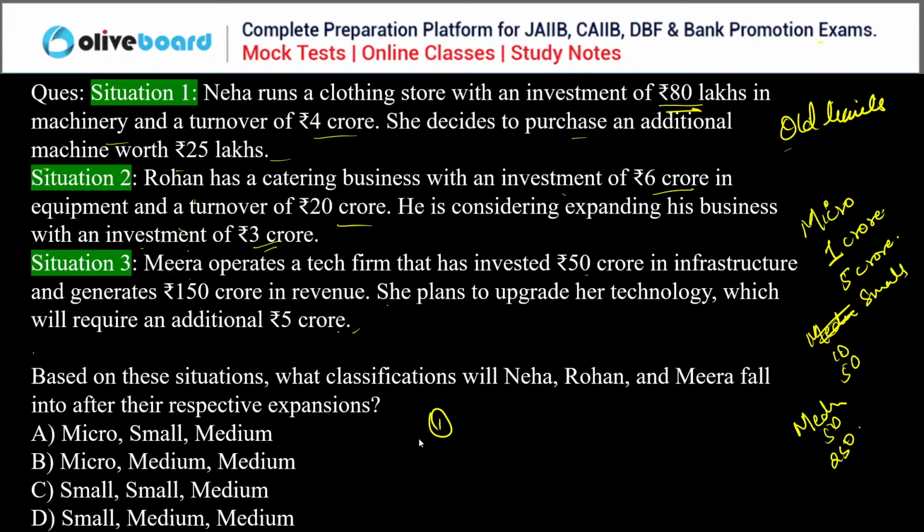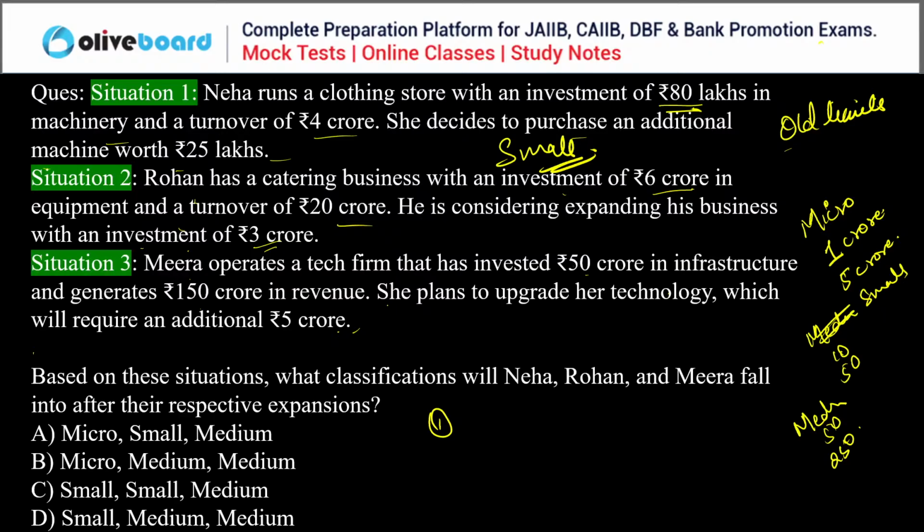Now let's talk about the first condition, Neha's condition. After purchasing the additional machinery, Neha's investment is 1.05 crore, right? 80 lakh plus 25 lakh. Because it surpasses the 1 crore rupees investment limit, Neha is not a micro enterprise now. Neha is a small enterprise. Very simple.